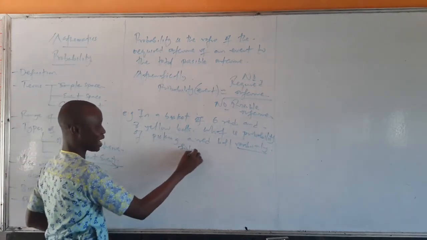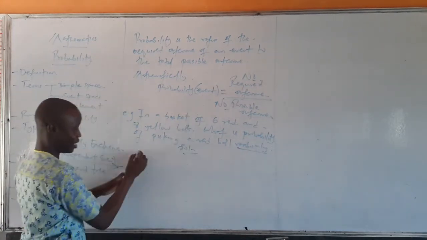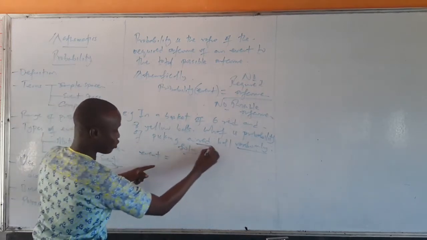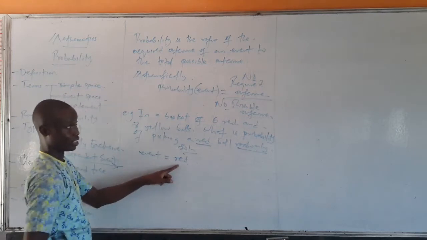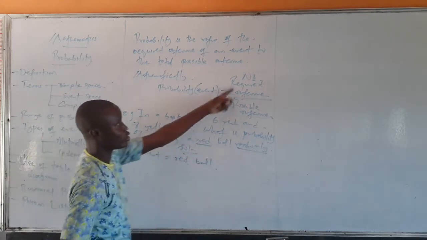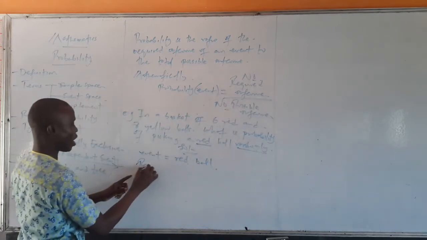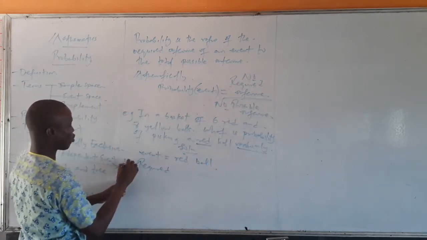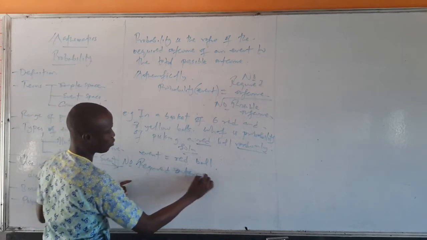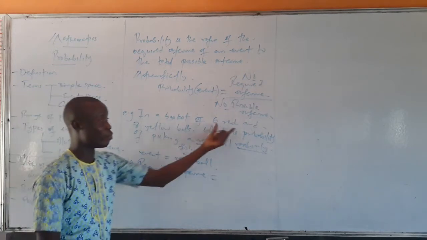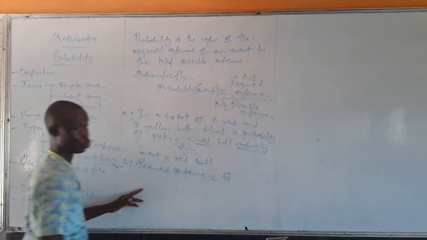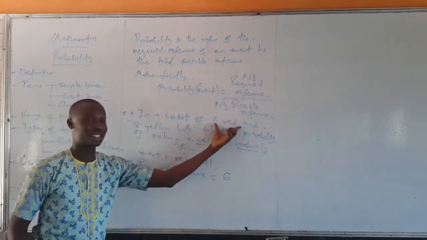So let's look at what we mean by the event. The event in this case is the ball you want to pick. The one you intend to pick is red. That's the event. The event means you want to pick a red ball. Now, what's the required outcome? The number of required outcomes is how many red balls there are that you could possibly pick. You have 6 of them.